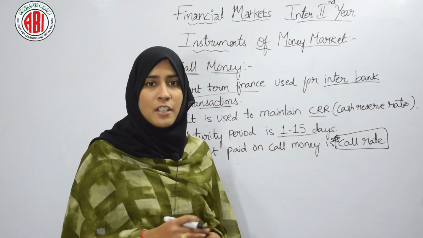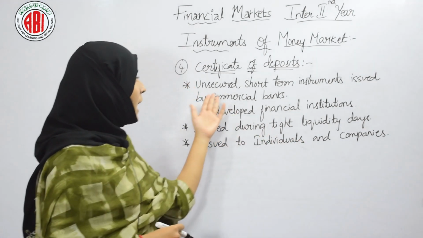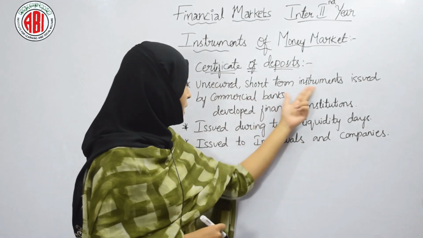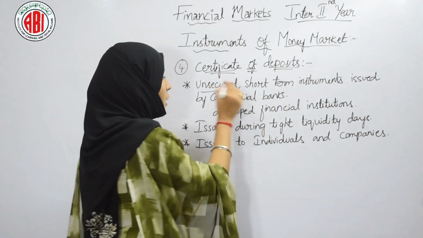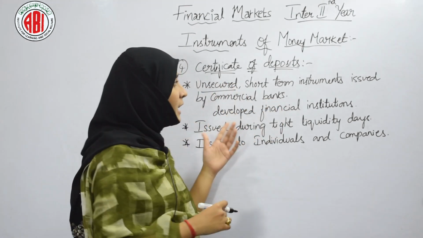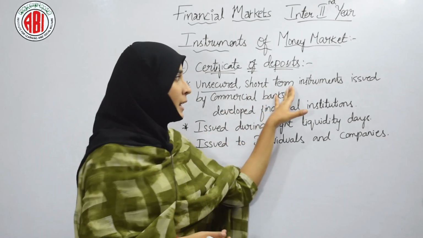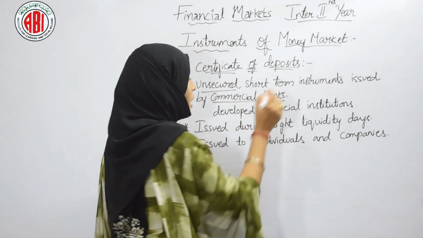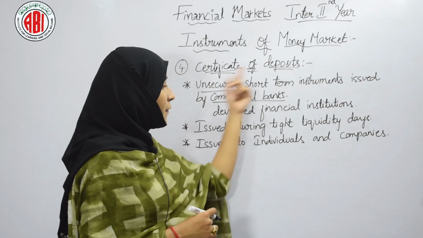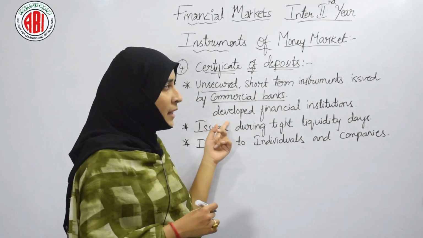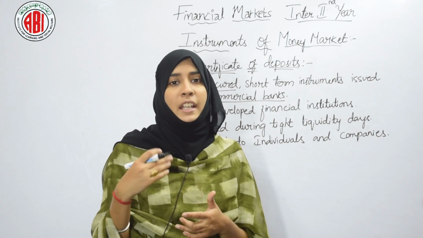Now let's see another instrument in money market. Certificates of deposit. They are unsecured short-term instruments issued by commercial banks. Unsecured means they are risky, and short-term because they are dealt in the money market. Commercial banks issue these certificates of deposit at the time when they don't have liquidity or are in need of money.